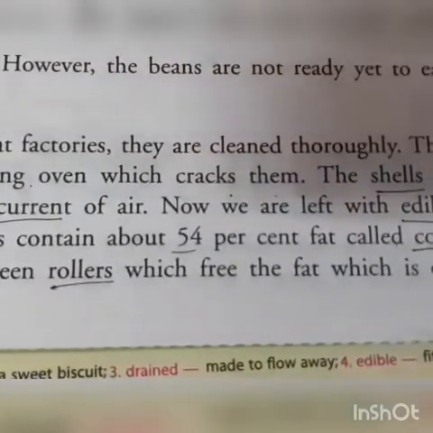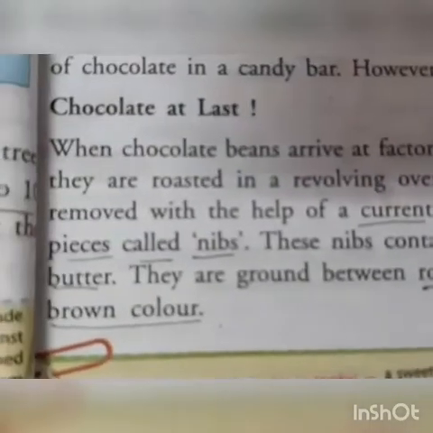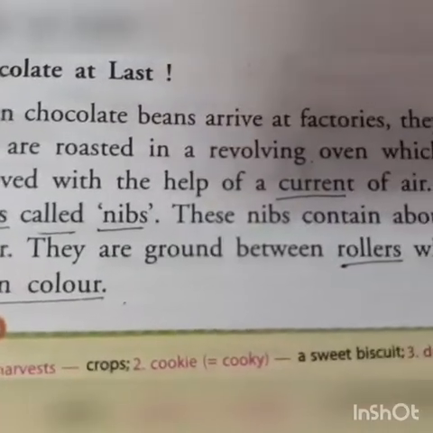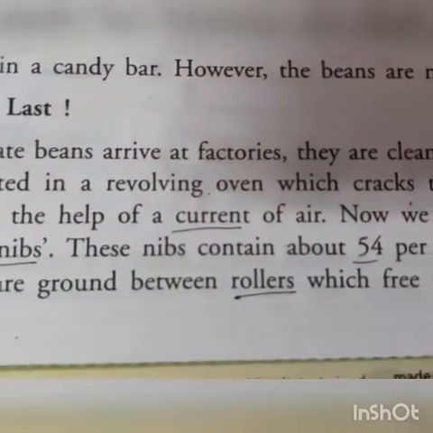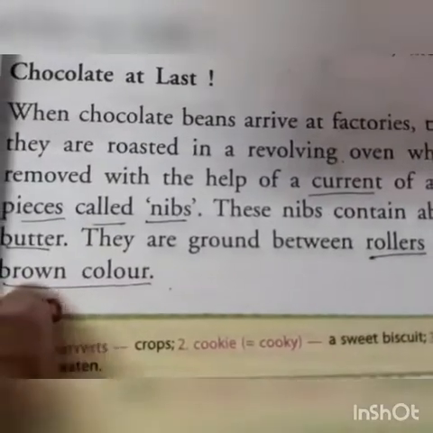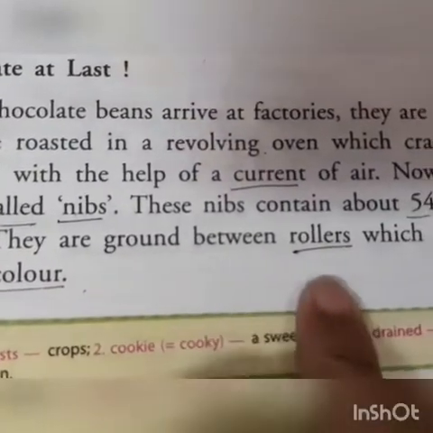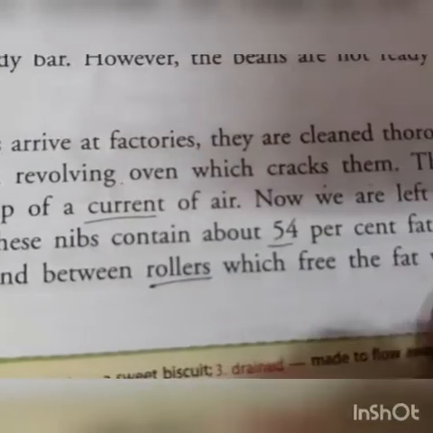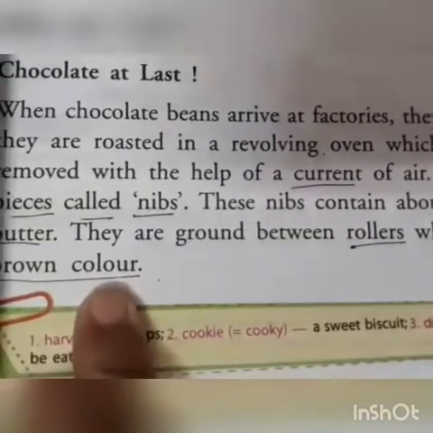The shells are removed with the help of the current of air. Now we are left with the edible piece called nibs. The nibs contain about 54% fat called cacao butter. They are ground between the rollers, which free the fat, which is of a brown color.